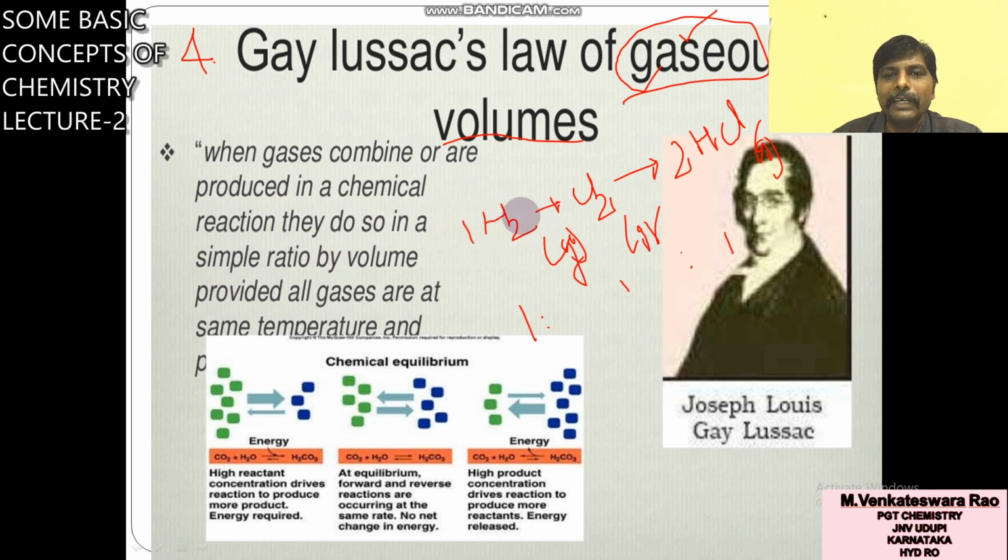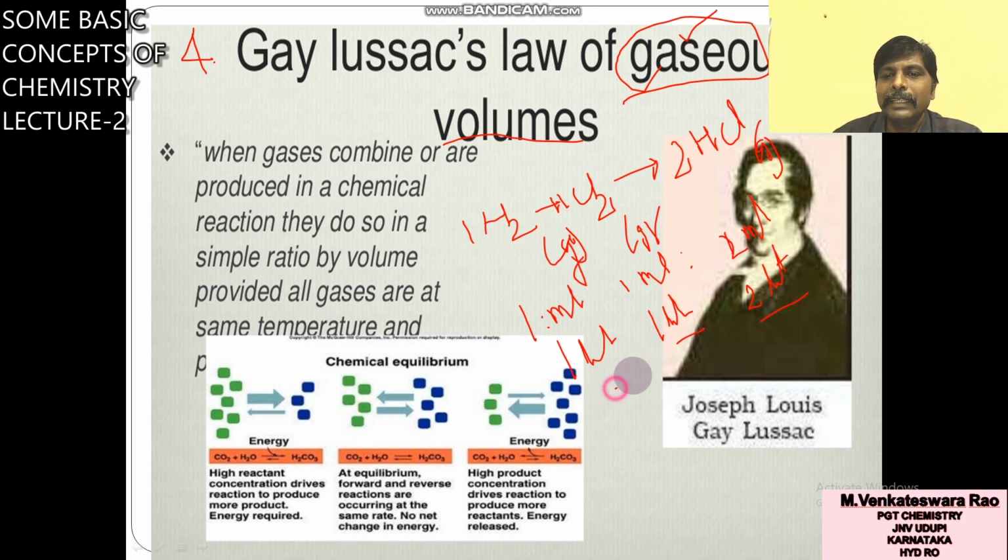What is the mole here? 1, 1, 2. So 1 is to 1 is to 2. That means 1 ml of hydrogen combined with 1 ml of chlorine gives 2 ml of HCl. Or 1 liter of hydrogen combined with 1 liter of chlorine gives 2 liters of HCl.